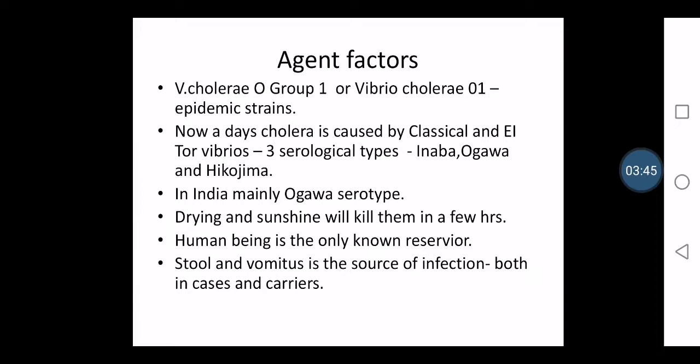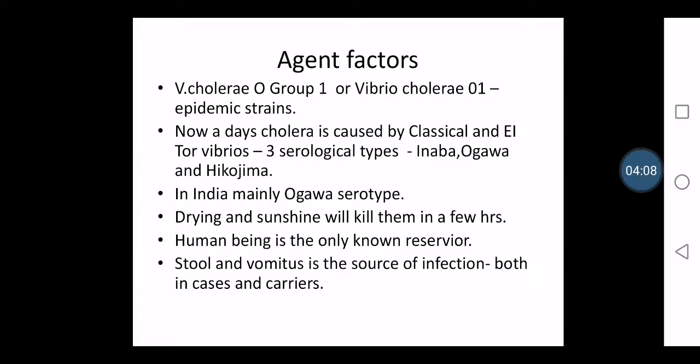Put the date near cholera and acute diarrheal disease, and follow the classes, so that everything is in detail, as the textbook will give you much more information. In India, as I have told, the Ogawa serotype is especially causing cholera nowadays.